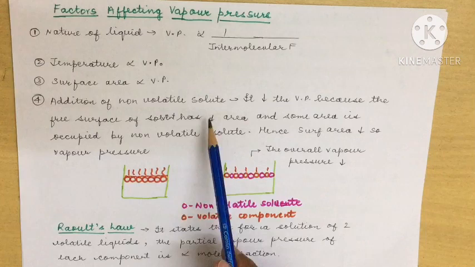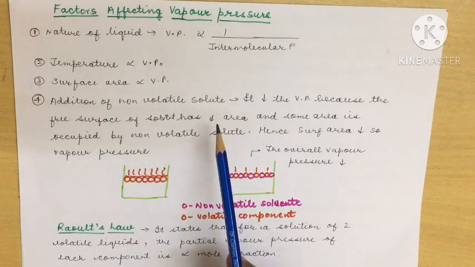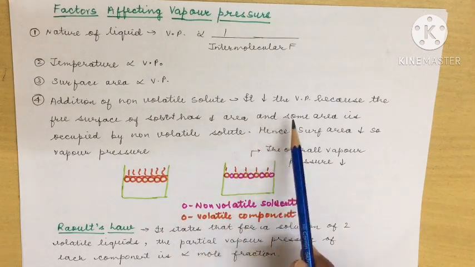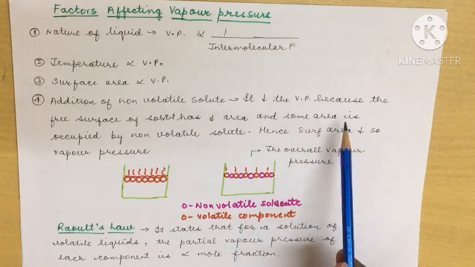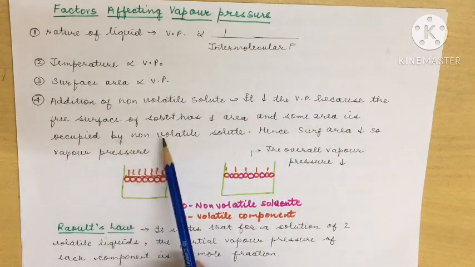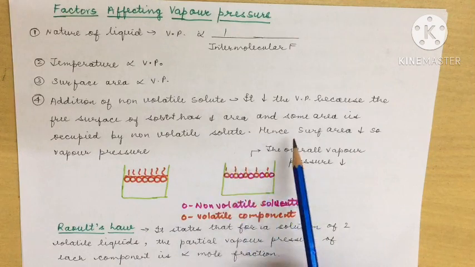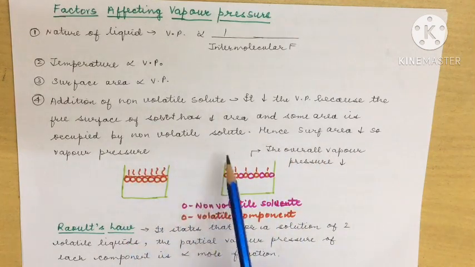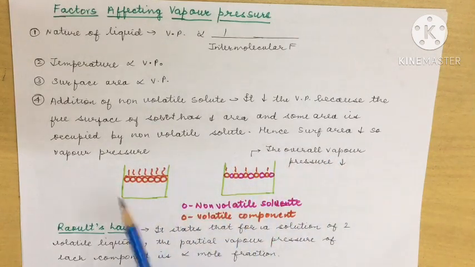If you add this type of solute to a volatile solvent, then what will happen? It will decrease the vapor pressure. Why will it decrease? Because the free surface of the solvent has less area, and some area is occupied by the non-volatile solute. Hence the surface area will decrease, and so will the vapor pressure.